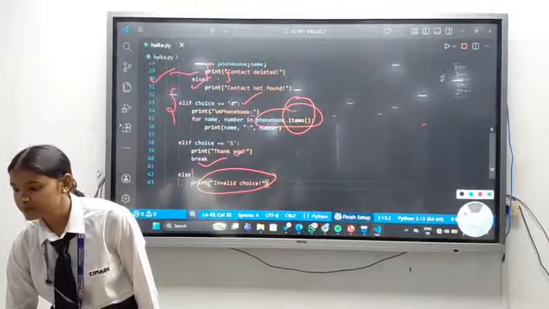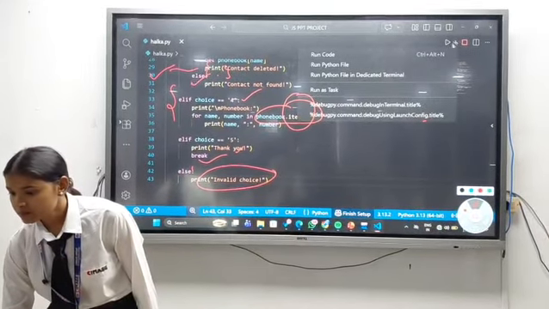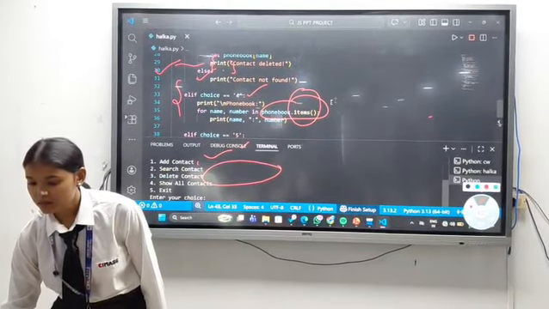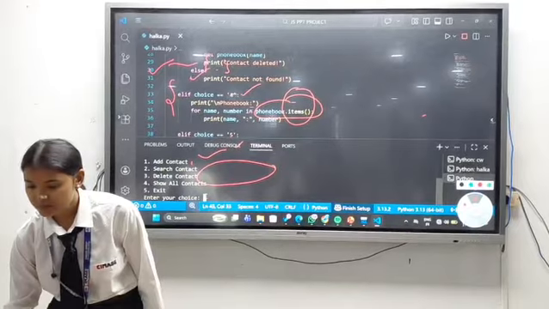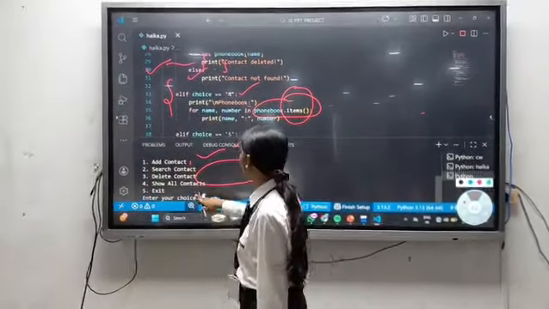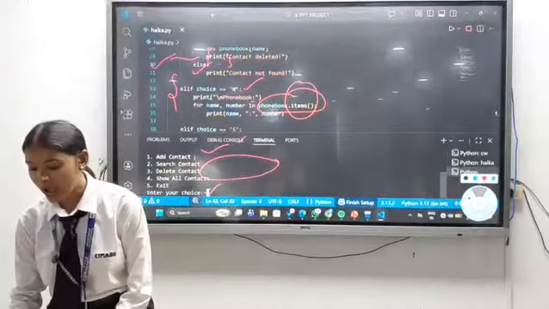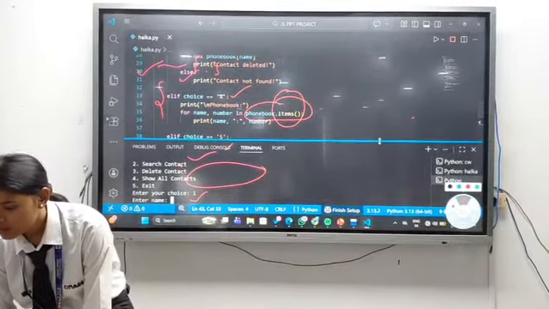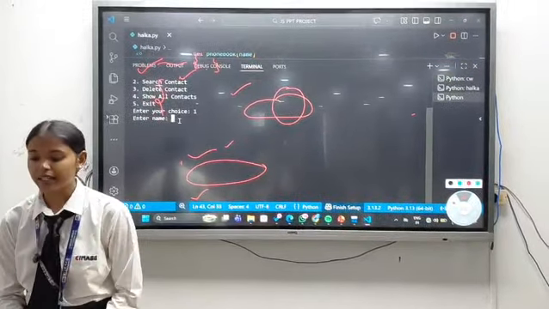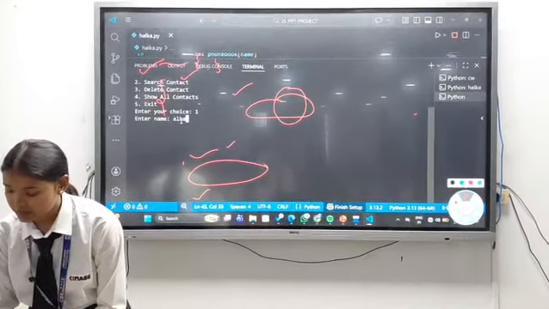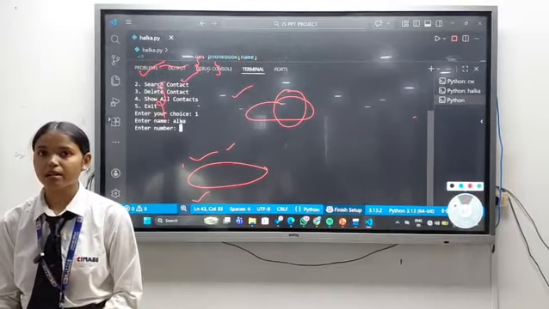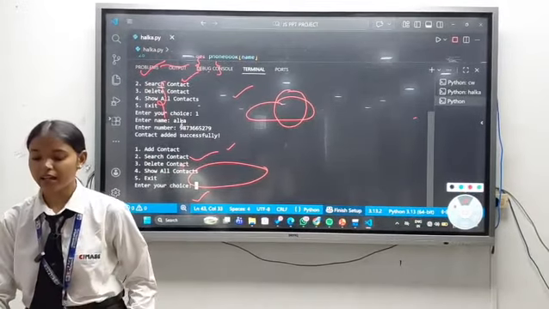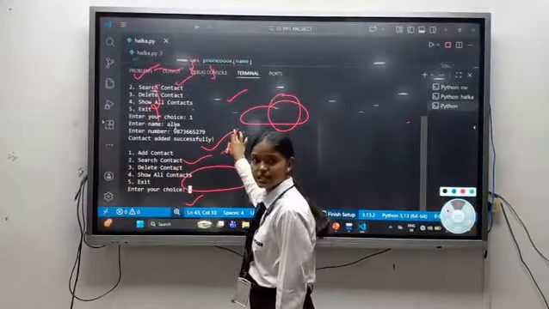So let's see. Now we will enter the choice. Suppose I want to add a contact, so I will write 1. Now I will write a name. Suppose I write the name Alka, and then I add my number. Suppose I write any number. Then we can see that it is showing contact added successfully.